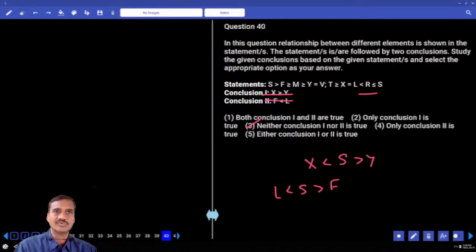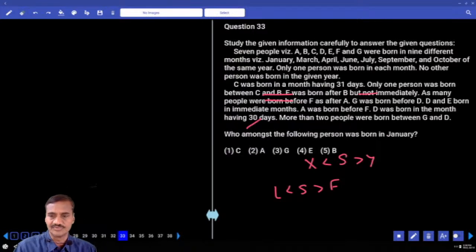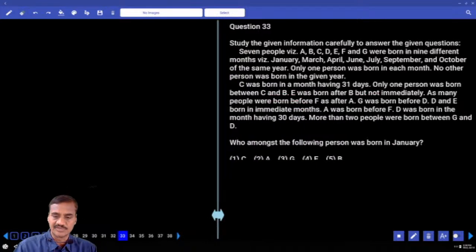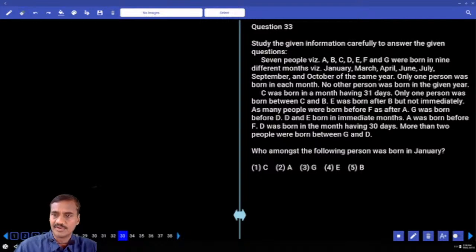Now we are left with 33 to 37. Now in this 33 to 37, 7 people are there, born in 7 different months. Must be 7 different months, right? 1, 2, 3, 4, 5, 6, 7. Clear?